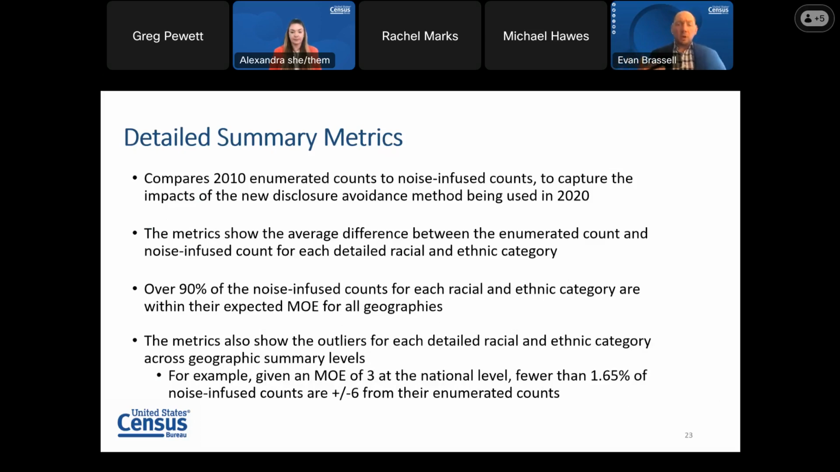These metrics also show what we've deemed outliers. So this is an instance where a noisy count is more than double the margin of error. For example, this document would show the percent of cases where the noisy count is plus or minus 6 if the margin of error was plus or minus 3. So it's a little confusing, but the summary metrics do a good job of showing the impacts of the noise on average across all detailed racial and ethnic groups, as well as by geographic summary level set to be released in this product.